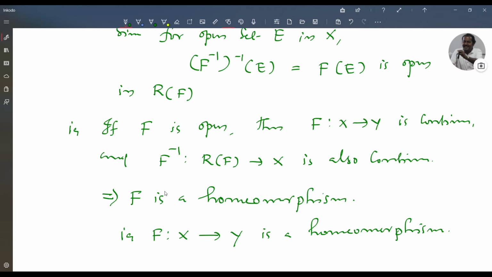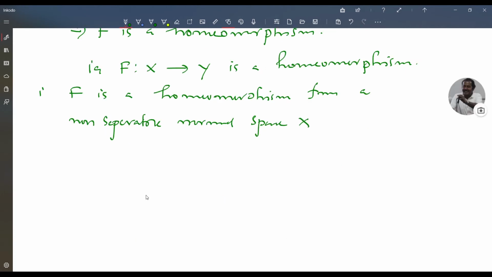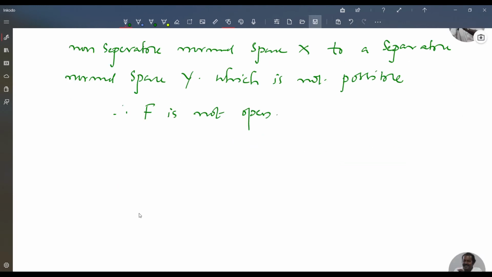We know that X is a non-separable normed space and Y is a separable normed space. So that is, f is a homeomorphism from a non-separable normed space X to a separable normed space Y, which is not possible. Therefore f is not an open map.